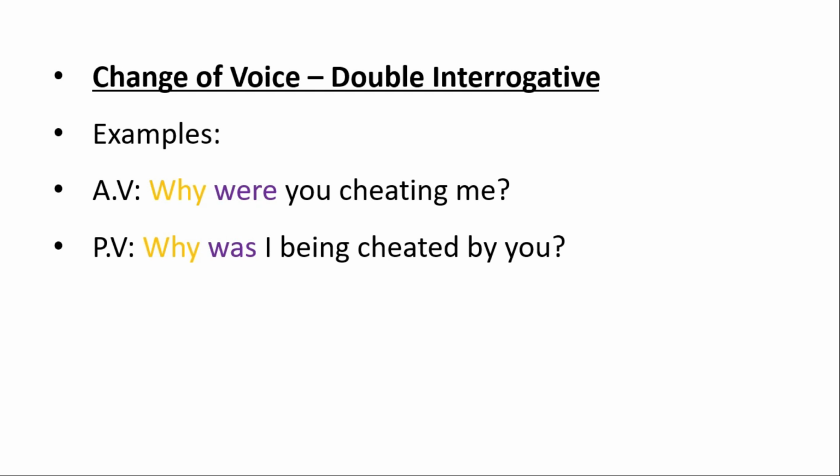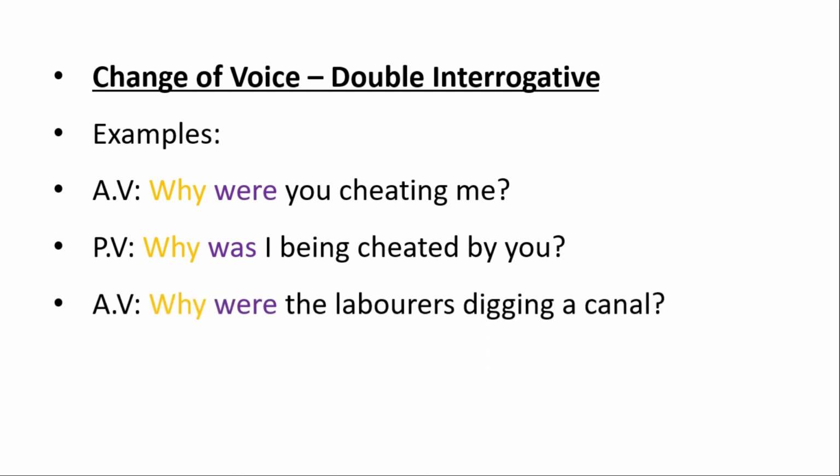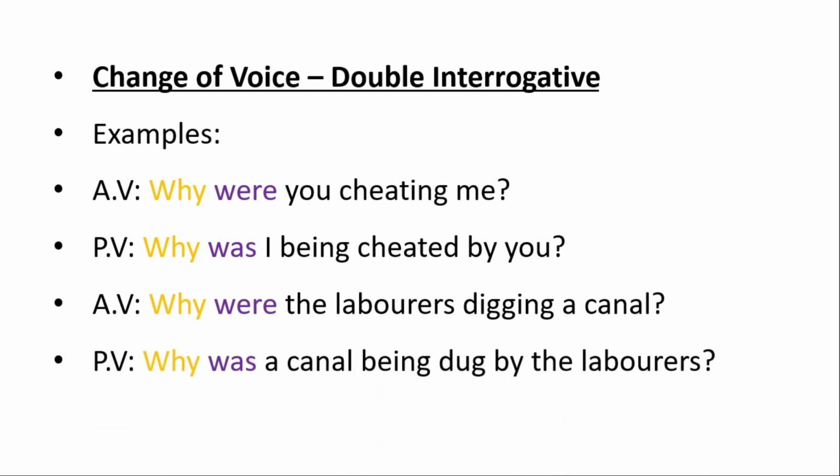Another active voice, why were the laborers digging a canal? So it's another example of double interrogative or WH questions, the passive voice of the sentence. So you have observed the double interrogative or WH word questions.